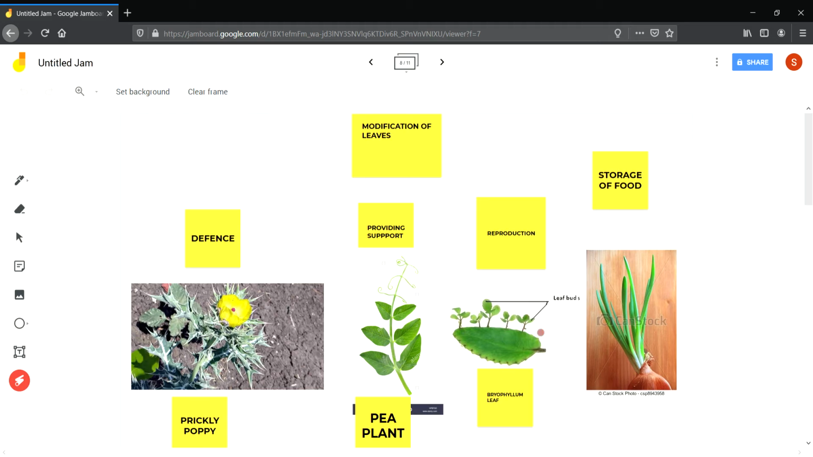In several plants like Bryophyllum, they have notches, and from this bud on the leaf a new plant grows, and leaves take part in reproduction like Bryophyllum leaves. Then several leaves become thick and fleshy and store food like in onion plant. The scaly leaves are thick and fleshy and store food for the plant.